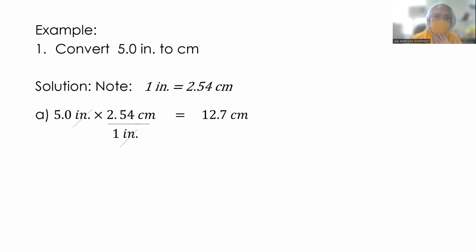So therefore, yung inch dapat nasa denominator. And then yung 2.54 centimeter is in the numerator. That way, inch divided by inch, so it divides itself, and then the quotient is 1. And 1 times cm will give us cm, which is the desired unit. So 5 times 2.54 is 12.7. And therefore, 5 inches is equivalent to 12.7 centimeters.